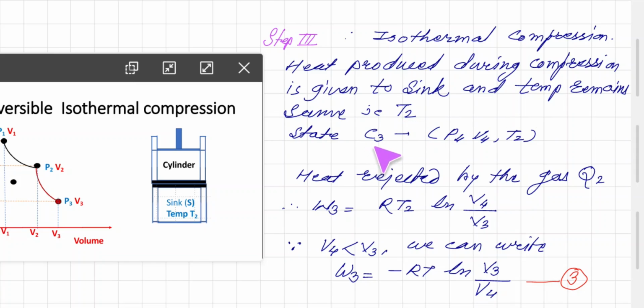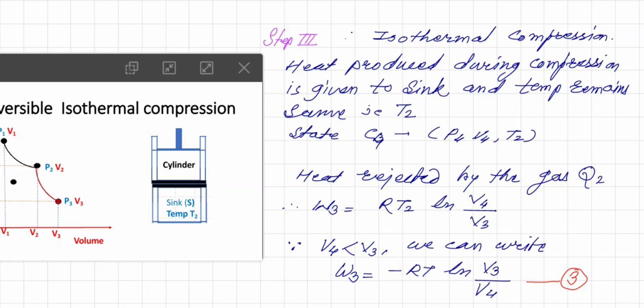So C3 is P3, V3, T2, and now this is point C4. State C4 is P4, V4 and T2. Now the heat rejected by the gas is Q2.